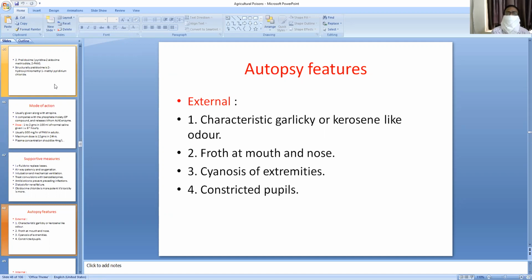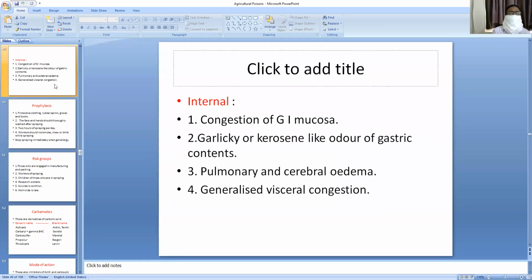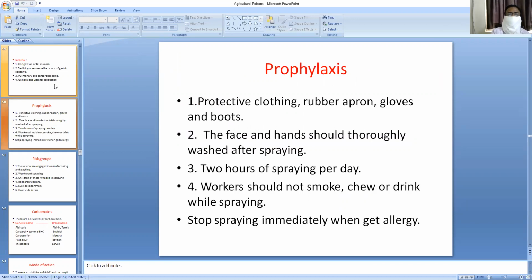A characteristic garlicky kerosene-like odor will be observed while doing the postmortem examination of an organophosphorus compound poisoning case, because of the solvent, that is aromax. Froth at the mouth and nose, cyanosis of the extremities, and constricted pupils will be observed. Internal congestion and petechial hemorrhages will be seen. Pulmonary edema and cerebral edema will be seen. Generalized visceral congestion will be seen.